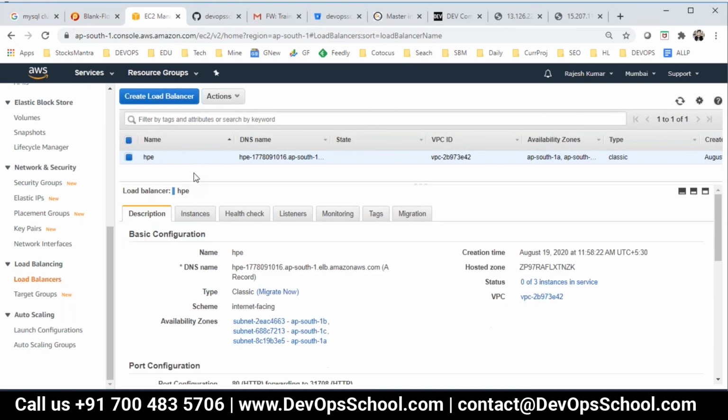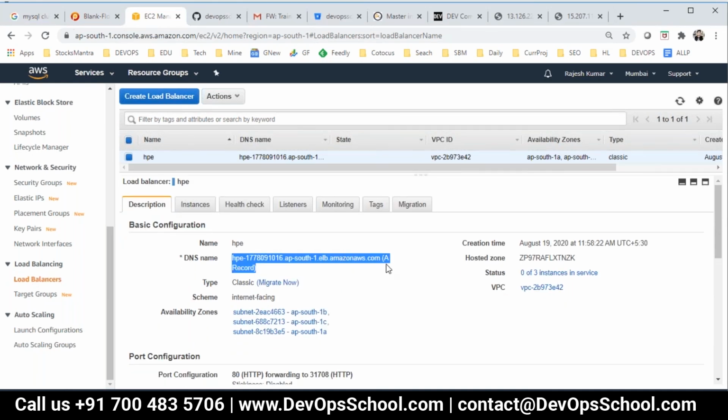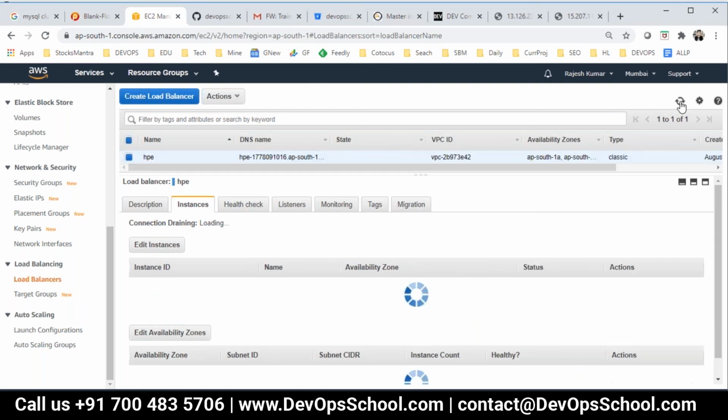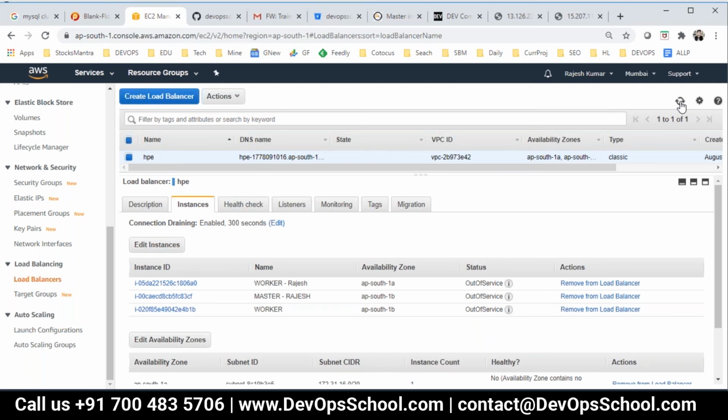Now go to this here. See here, this is the endpoint of the load balancer. This is the endpoint, an A record. Okay. So those who understand the DNS specification will understand this is an A record. That means you can hit this website and you will get that service. Right now, I just want to check how many instances you got up and running. See status, 3 instances I got running, but out of service. That means the health check is reporting that nothing is accessible right now. So we'll wait a few seconds. Okay, and I'm just waiting for this. Out of service, it has to be in service. Okay, so once it's in service, then you can do the rest of the things.